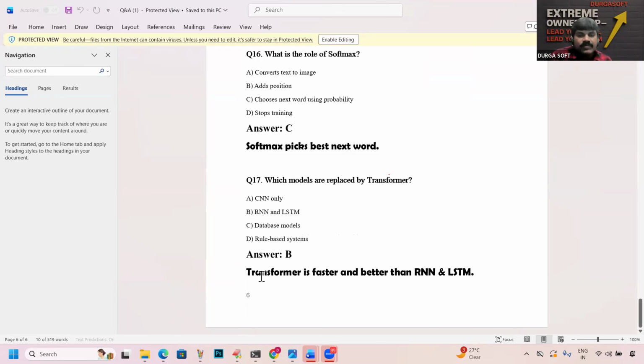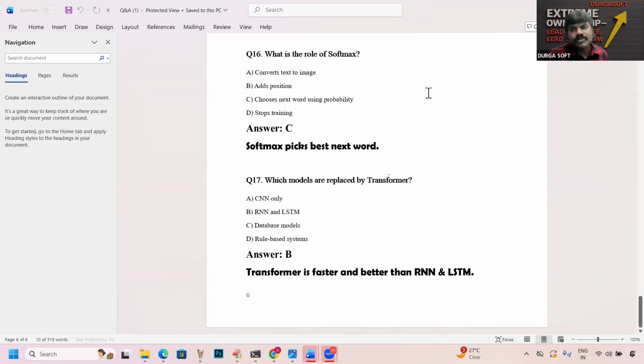Which model is replaced by the transformer? The transformer is faster and better than RNN and LSTM. I know you will immediately ask what RNN and LSTM are. As of now, just remember these are the old LLM models, which are replaced by the transformer concept, the next level. That's all you should be aware of.